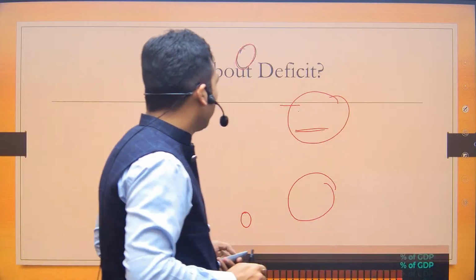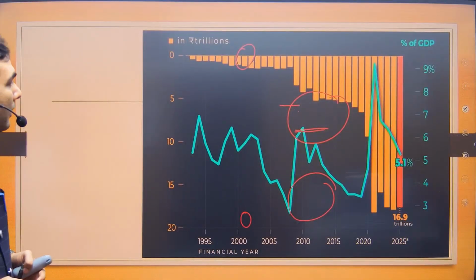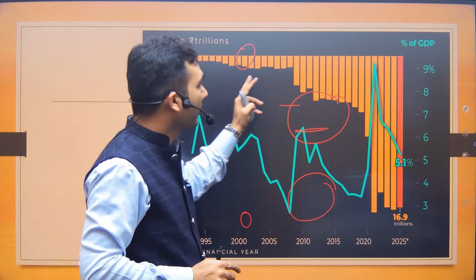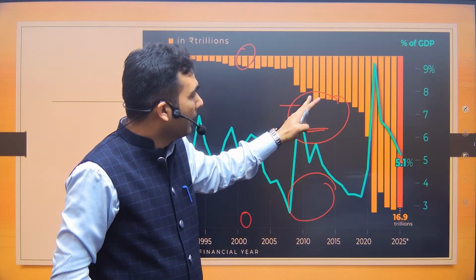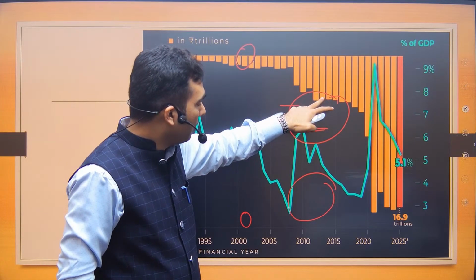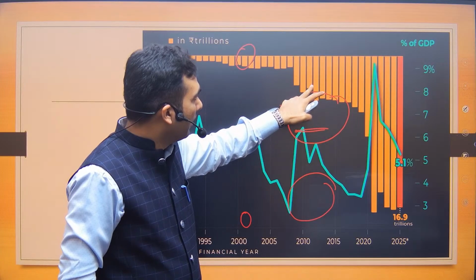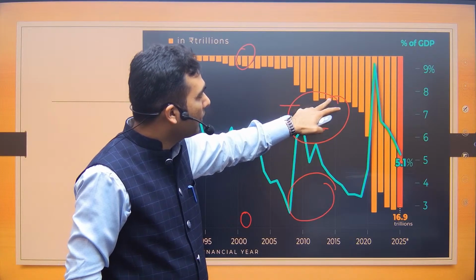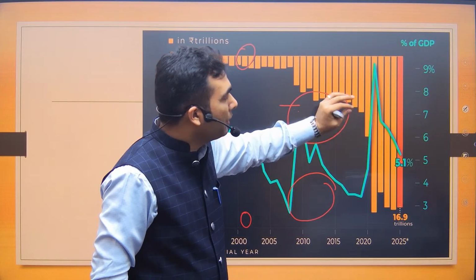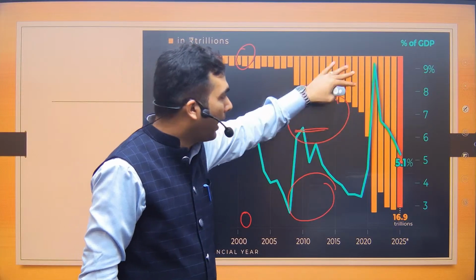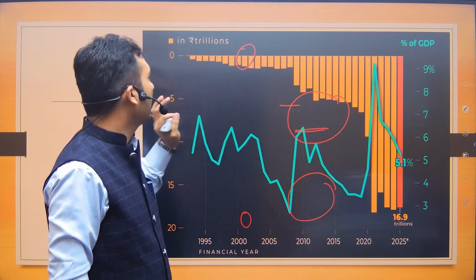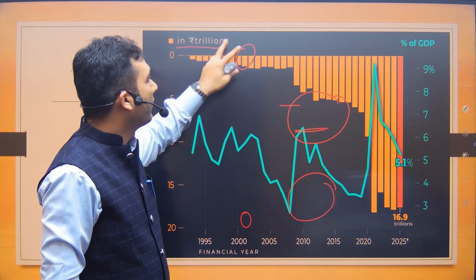The next thing, this is also something which we are talking about. Here you can see that from this point onwards, from say around 11, 12, from 2013 onwards, the bar graph is showing the absolute amount of fiscal deficit.